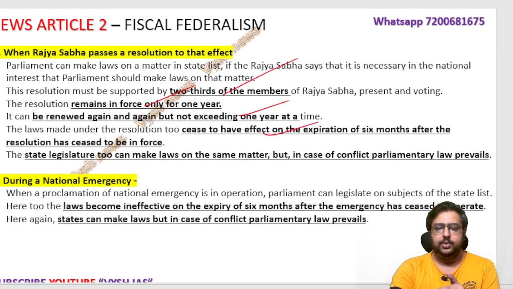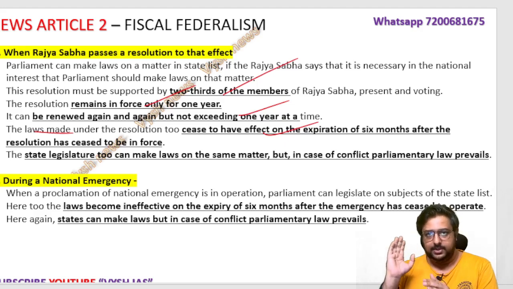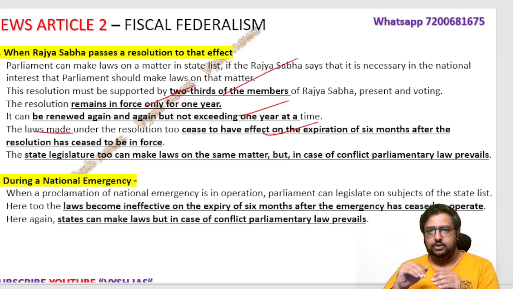Suppose Parliament made laws on agriculture because the Rajya Sabha told them to. The law will cease to have effect on the expiration of six months after the resolution, meaning only for six months that law will be valid, if they don't renew. So only temporary kinds of laws can be made when the Rajya Sabha passes a resolution. All this you can go and confirm in Lakshmikant; more details are there, and I made these notes quickly. Here and there some numbers, six months, two months, may be different, so you can confirm it, because ideally you have to study Lakshmikant. Today, as part of The Hindu, I am just telling you some things, how these things are different.